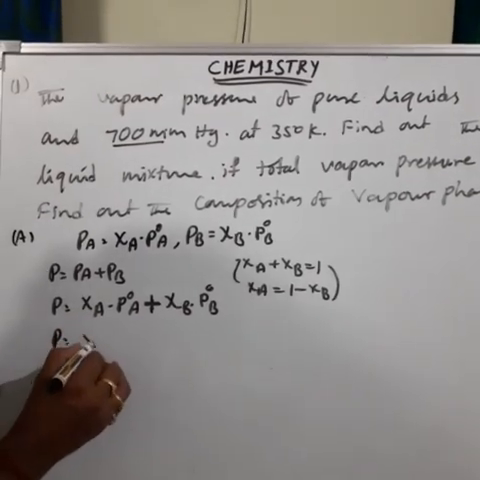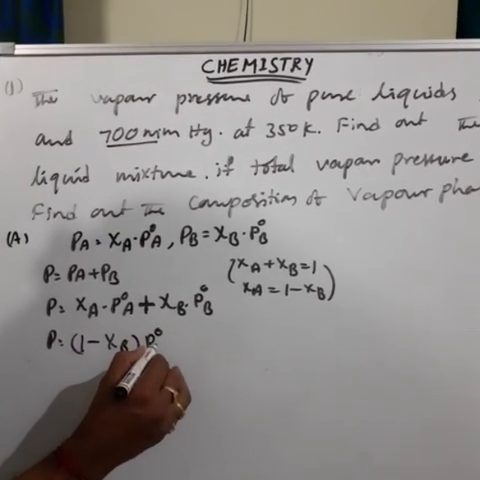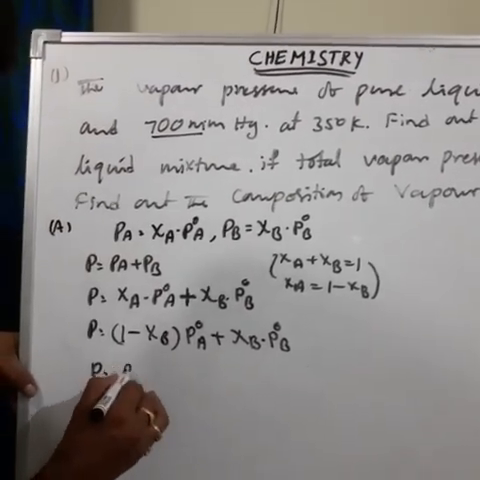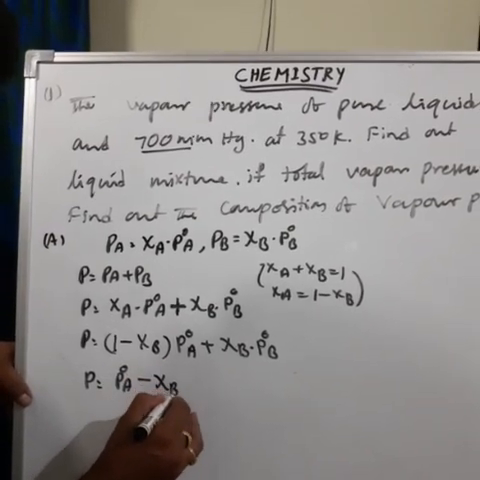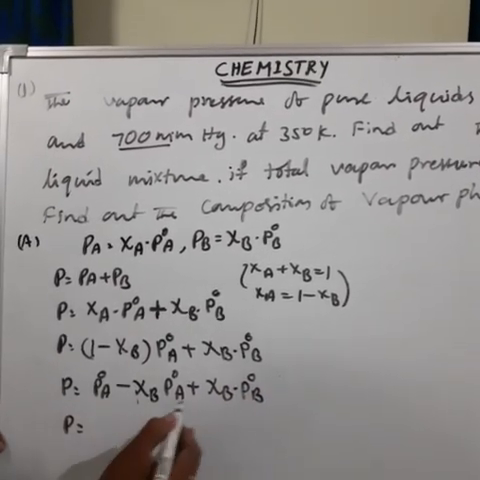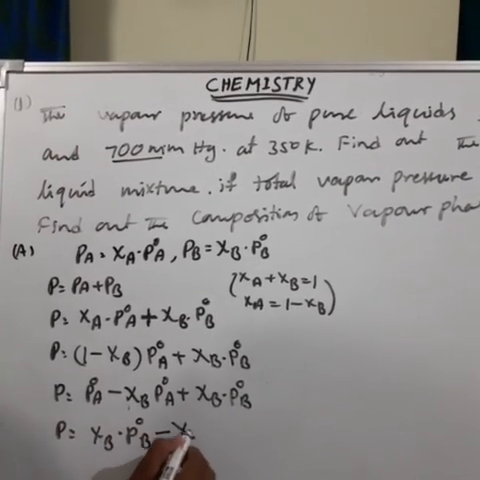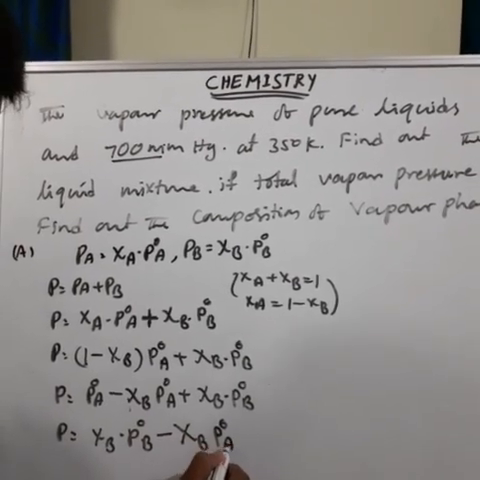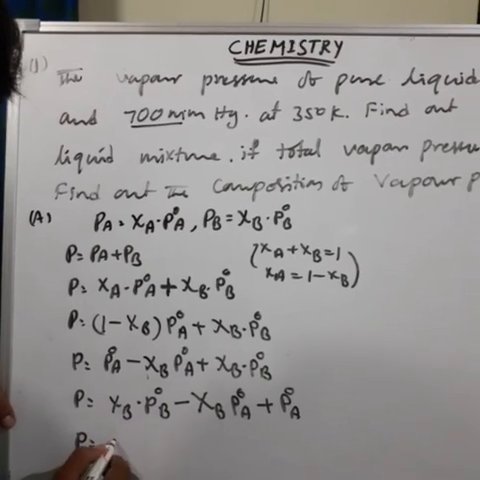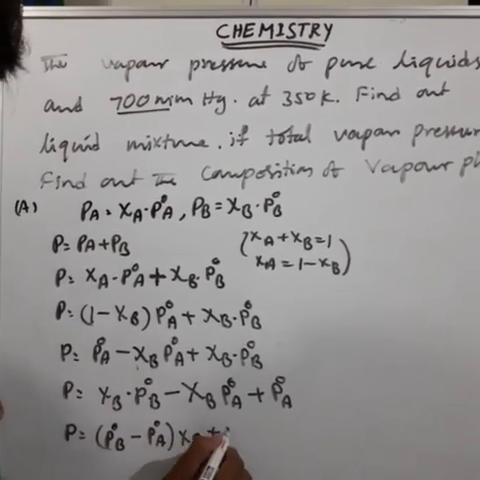Substitute this value in this equation. Then P is equal to 1 minus Xi B into P naught A plus Xi B into P naught B. Therefore P is equal to P naught A minus Xi B P naught A plus Xi B P naught B. Therefore P is equal to Xi B P naught B minus Xi B P naught A plus P naught A. Here Xi B is common, so P is equal to (P naught B minus P naught A) into Xi B plus P naught A. So this is the formula.